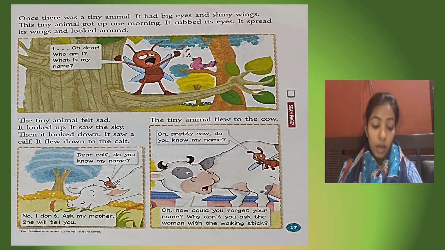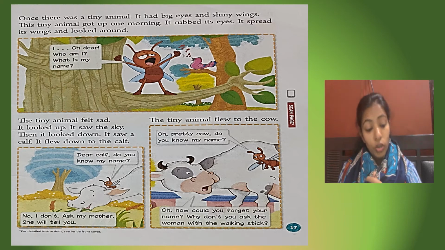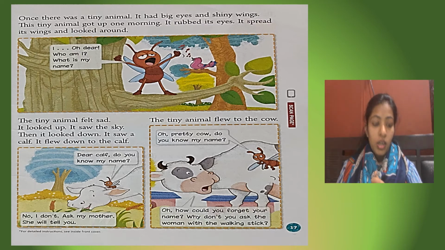It looked up, it saw the sky, then it looked down. It saw a calf. It flew down to the calf. Dear calf, do you know my name? No, I don't.